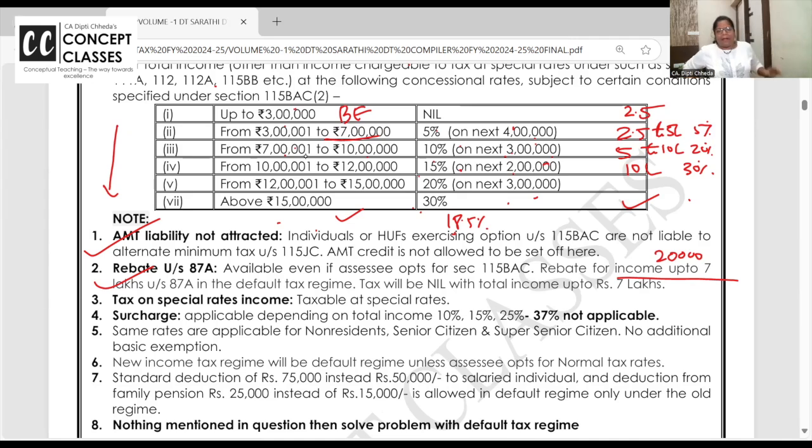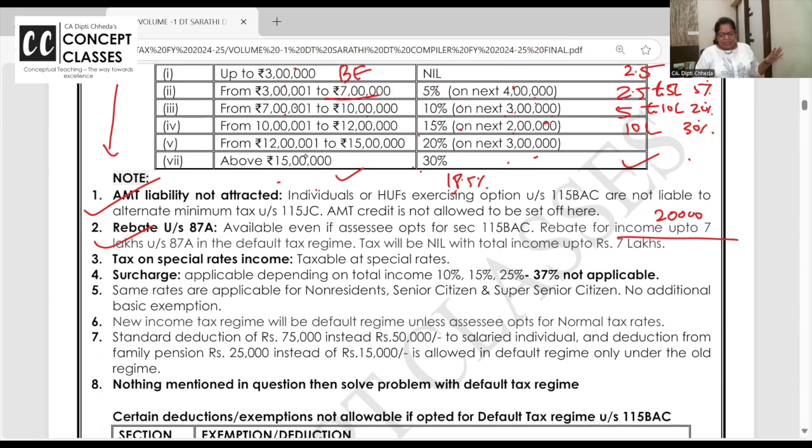So what's the rebate in the old regime? Up to 5 lakh and 12,500. This is 7 lakh and 20,000. More about the rebate, I'll take you to notebook and show. Special income, special rates, no problem.